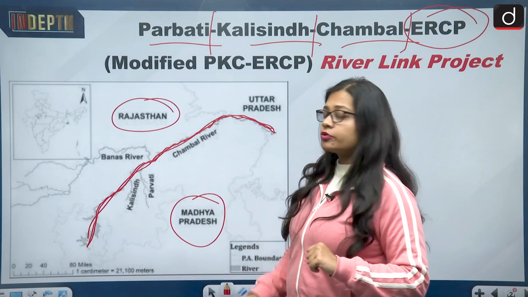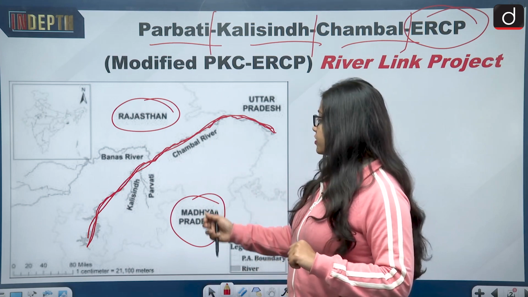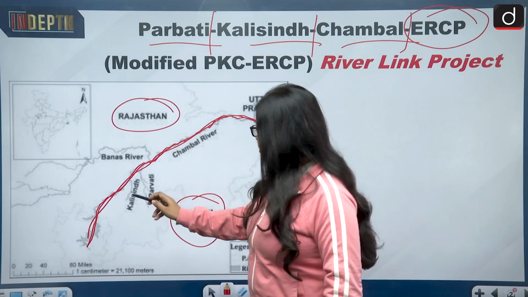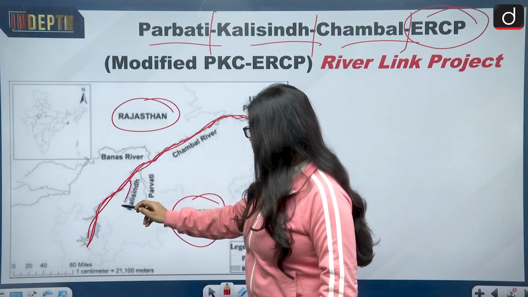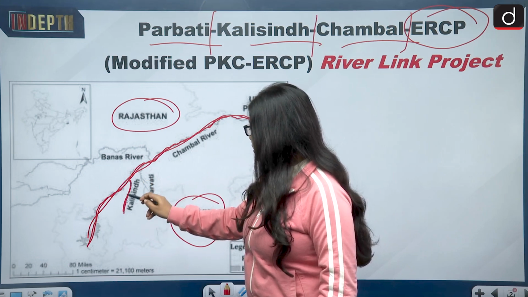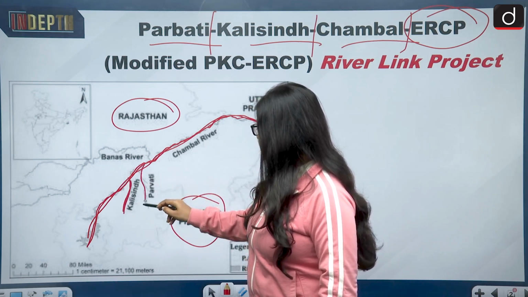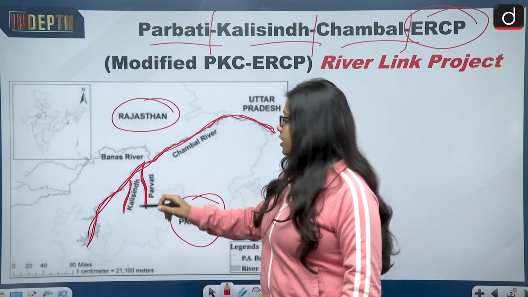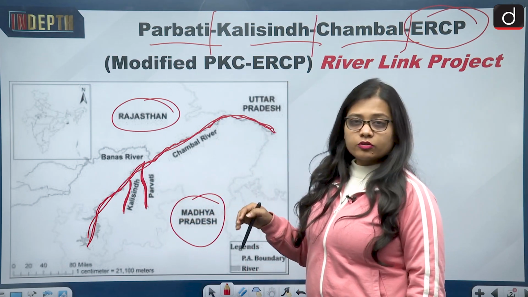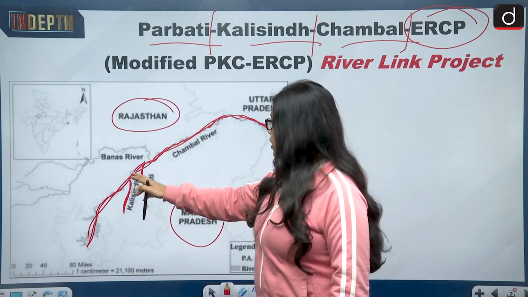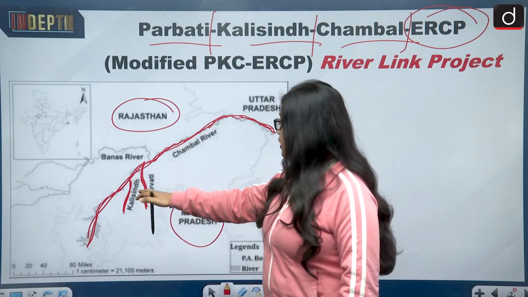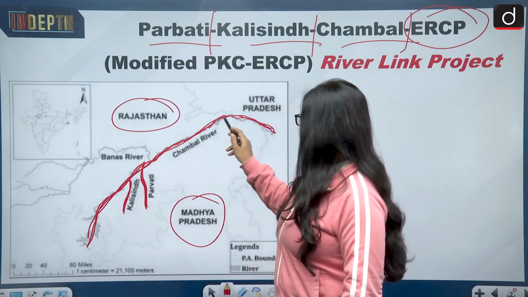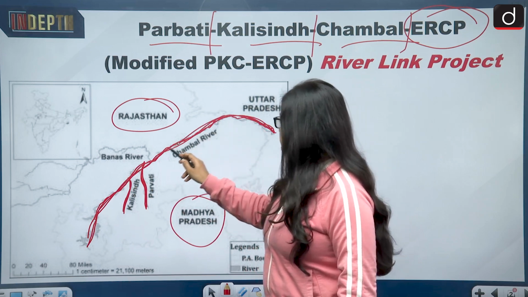So there are 2 tributaries of the Chambal river, and they are the right bank tributaries of Chambal. This is the river Kali Sindh, and then there is the river Parvati. These 2 are the tributaries of the river Chambal. They both are the right hand tributaries of Chambal, and they go into the river Chambal, and this is how the river Chambal flows.